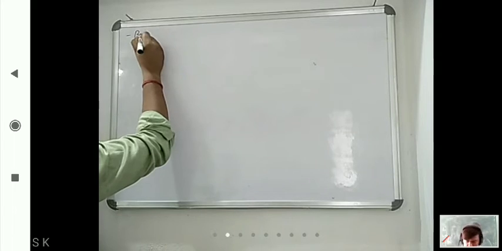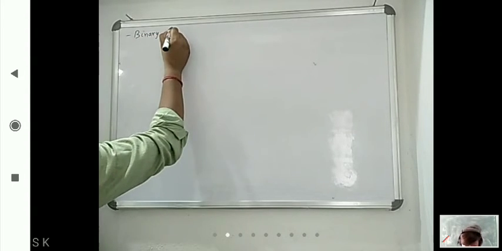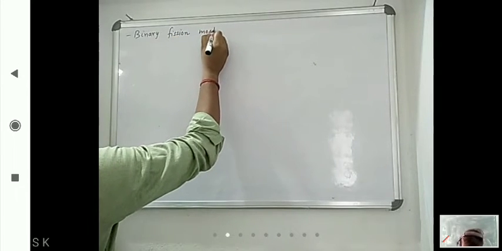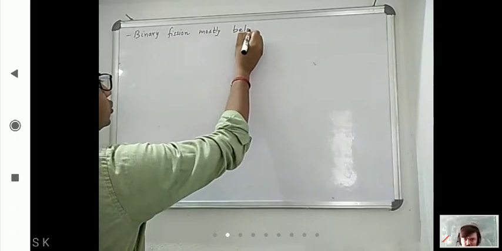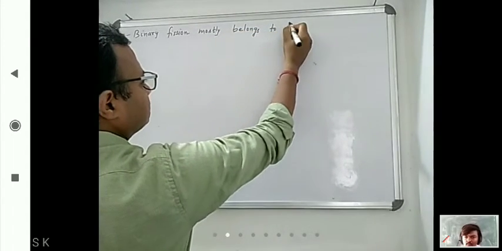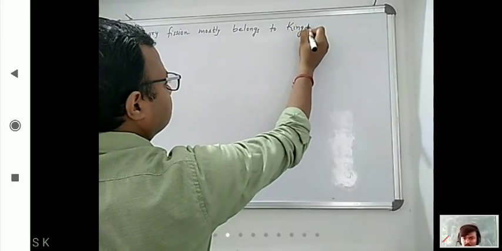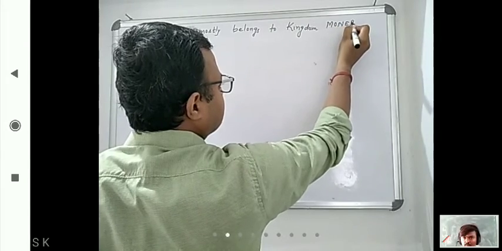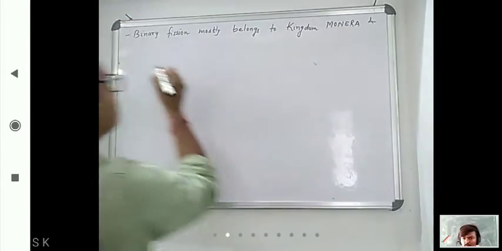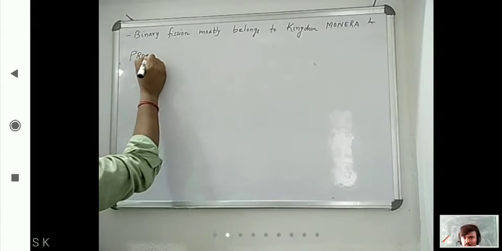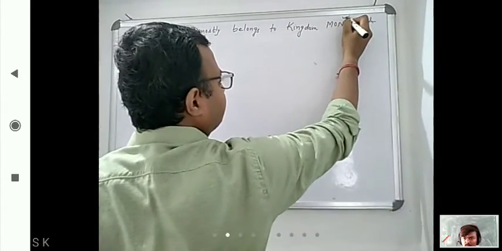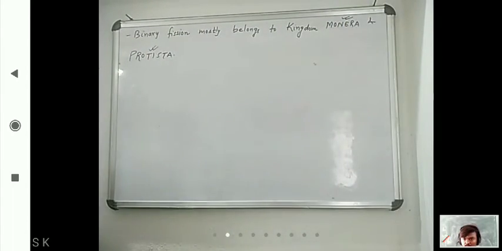Binary fission mostly belongs to kingdom Monera and Protista. Monera and Protista, these two are very important for your medical exam. Okay. So kingdom Monera and kingdom Protista. Now what are the organisms that belong to kingdom Monera and Protista?